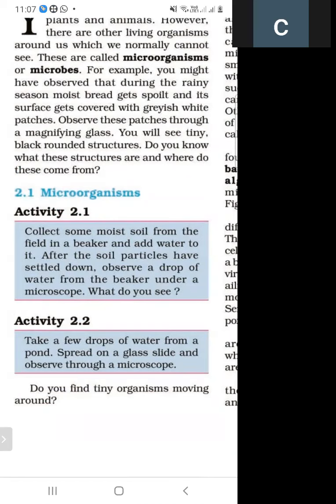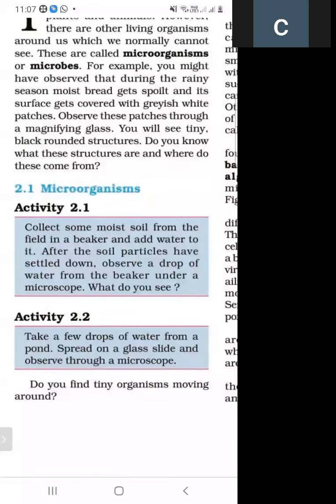What will we see? Our next activity is activity 2.2. Take some pond water, spread it on a glass slide available in our laboratory and observe it through a microscope. And what is activity 2.1? Take some moist soil and put it into the beaker, and then add some water into the beaker. After this, the soil particles settle down. Observe a drop of water from the beaker under a microscope.